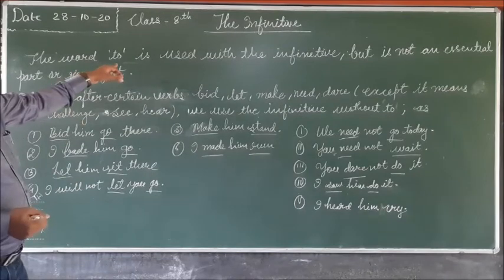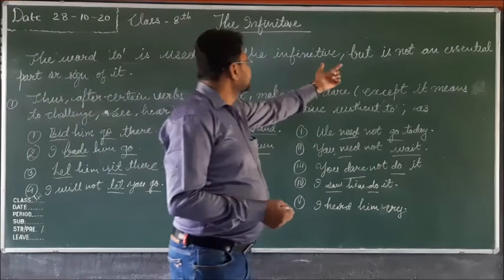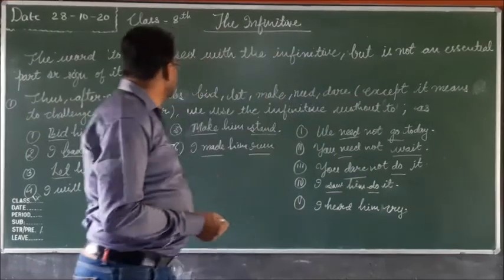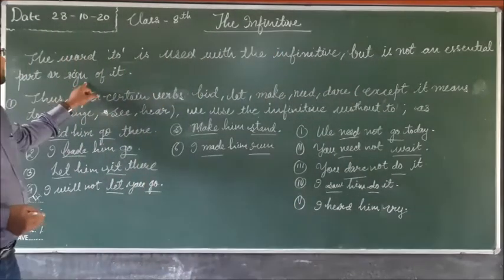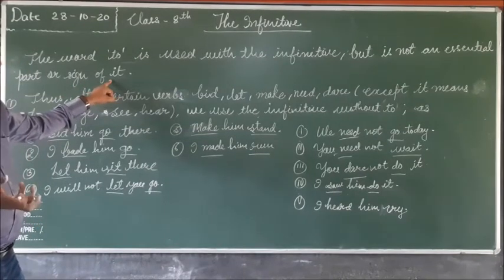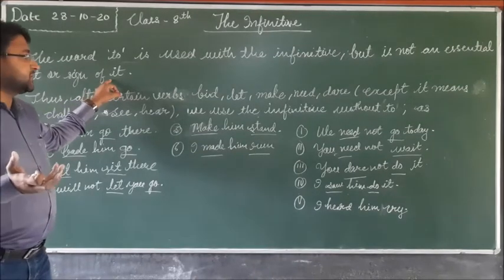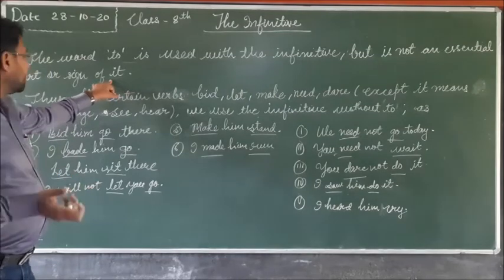Here the word to is used with the infinitive, but it is not an essential part or sign of it. So it is not necessary that the verb or infinitive is always preceded by to.